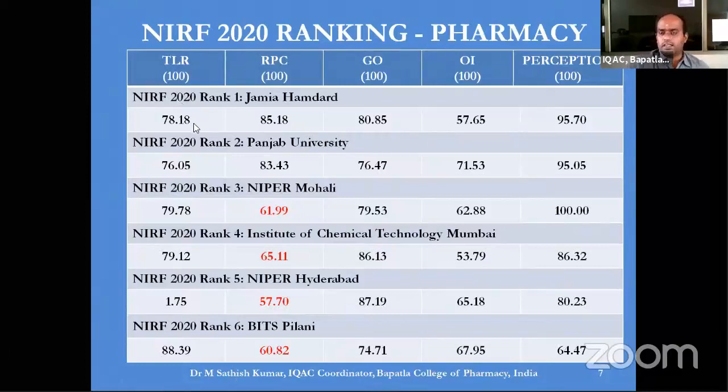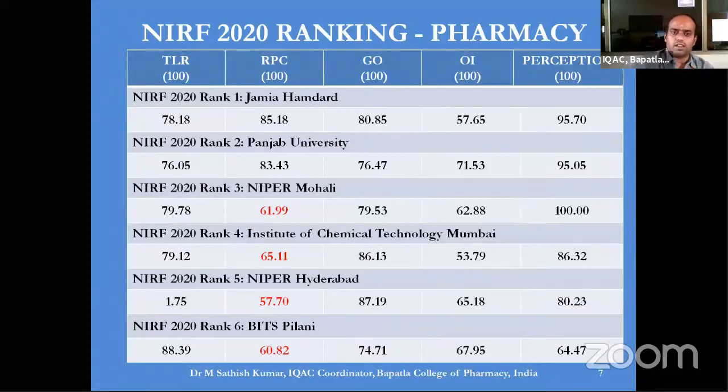Under each of these criterions, whatever percentage they have obtained has been given here. You can see mainly the second criterion, second column, RPC. The mark for which the percentile is being given is 100. And you can see Jamia Hamdard has scored 85.18% in research and professional practice, Punjab University 83.43, NIPER Mohali 61.99, ICT Mumbai 65.11, NIPER Hyderabad 57.70 and BITS Pilani 60.82.